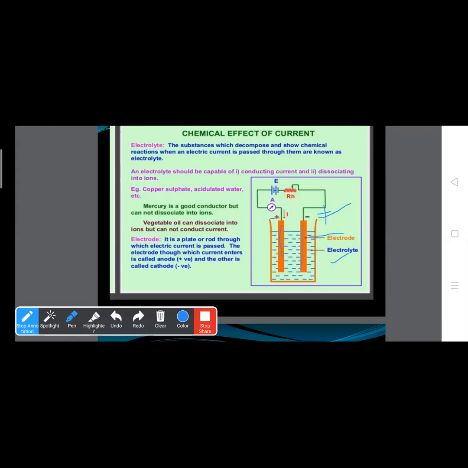So we can also say that an electric cell is a source of electrical energy which maintains a continuous flow of charge in a circuit, right?